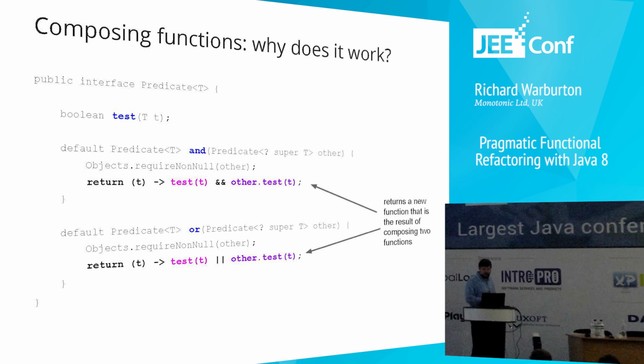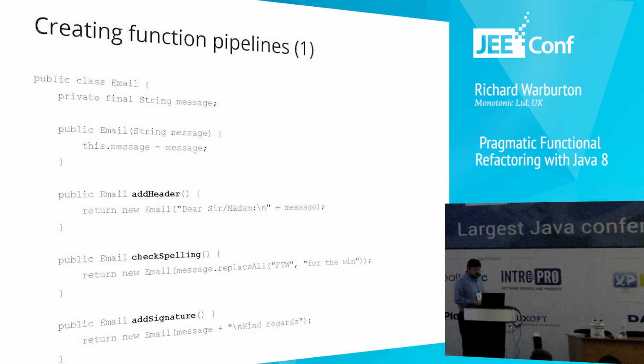Interfaces can now have method bodies in. It's also possible to use function composition to build up pipelines of functions that go one after another. So here's an example of us doing some email processing. We've got our email, and we're going to have some common functionality. Maybe we're adding a header, checking the spelling, and adding a signature at the end, okay?